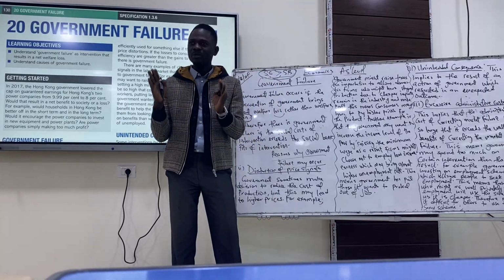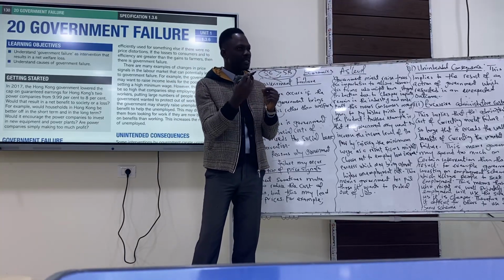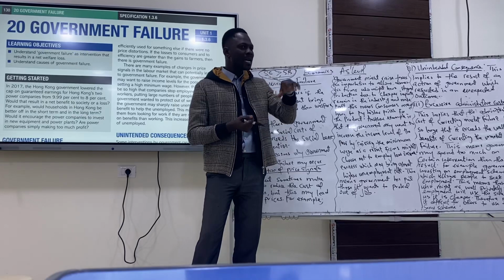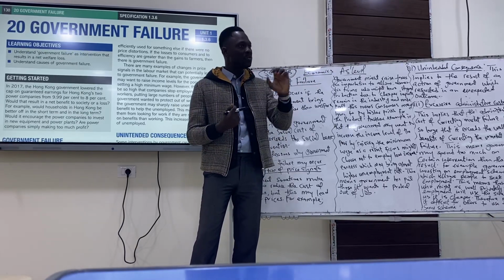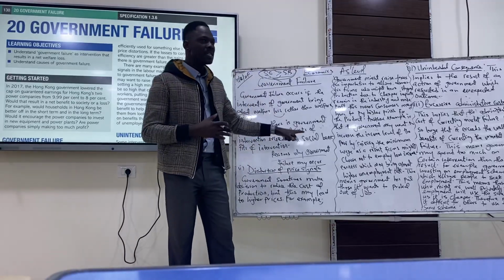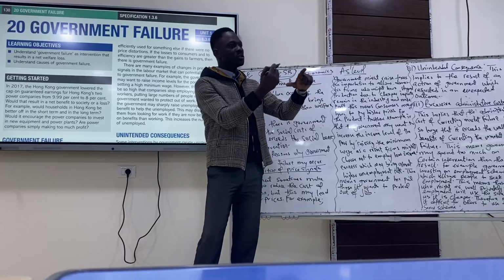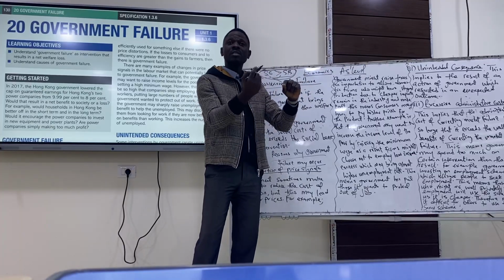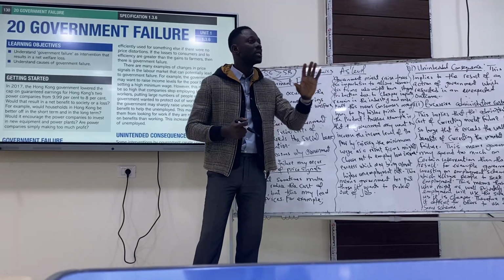I'm going to try to summarize it again. We are talking about price distortion, which means a price signal in the market that might lead to government failure. The example I made there is increasing taxes on importation. When government increases taxes on importation, imported goods become expensive.